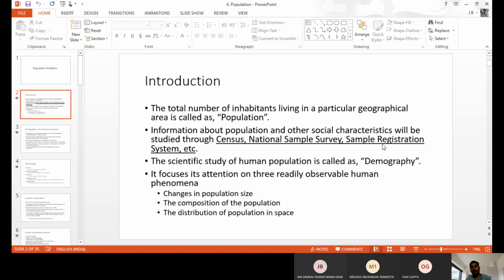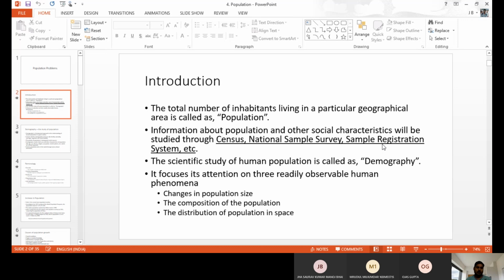Population means the total number of people living in a particular geographic area. For any village or city, any particular place, the total number of living persons is the population.